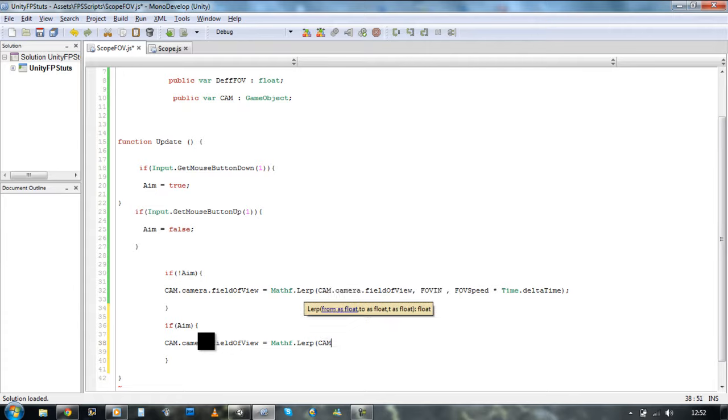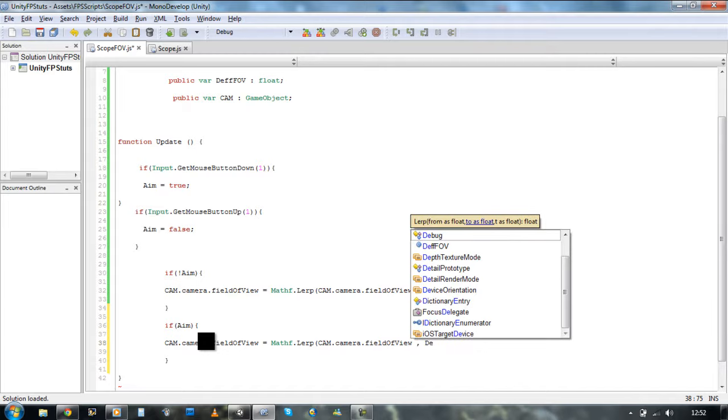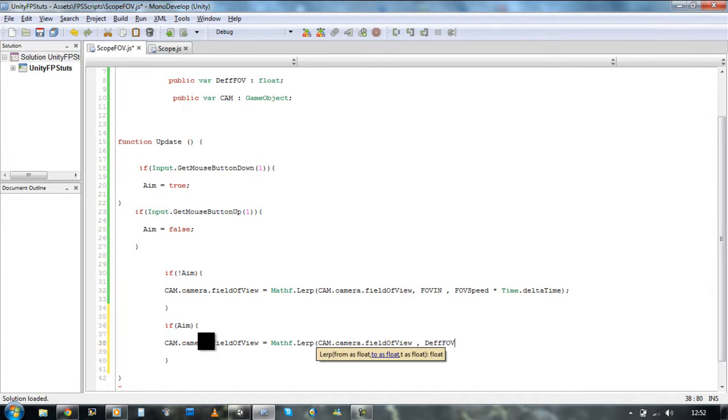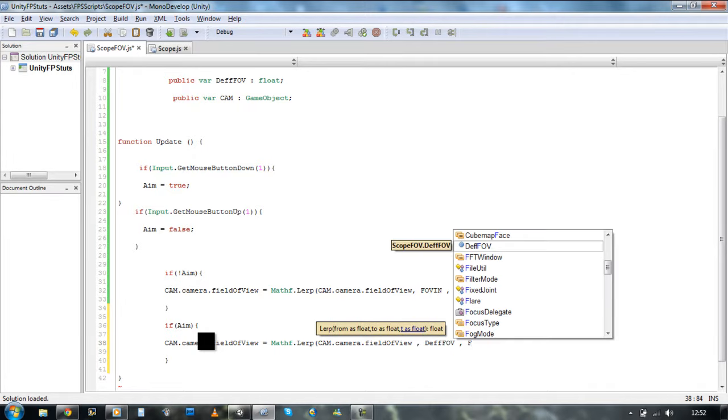cam dot camera dot field of view, and this time we're not gonna zoom in, we're gonna zoom back to the default position. So we're gonna use our default variable, which was DFF FOV, and we're gonna times that by the forward speed as well, so it zooms out using the speed which was used for zooming in.